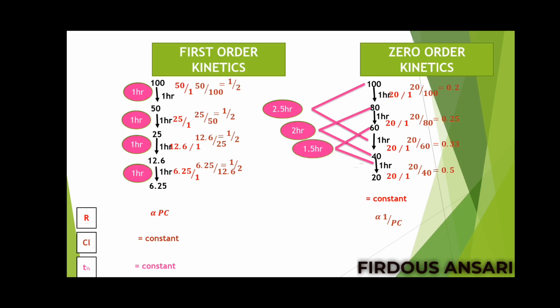Next, initial plasma concentration is 40, and 50% of 40 is 20, and the time required for 20 to get eliminated is again 1 hour. So you can see, when the plasma concentration is more, the half-life is more, and when the plasma concentration reduces, the half-life also reduces. So you can say for zero order kinetics, the plasma half-life is directly proportional to the plasma concentration of the drug.